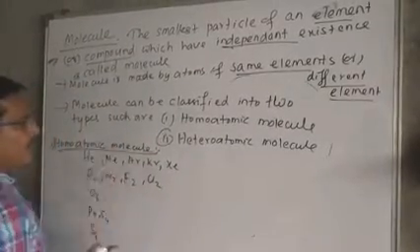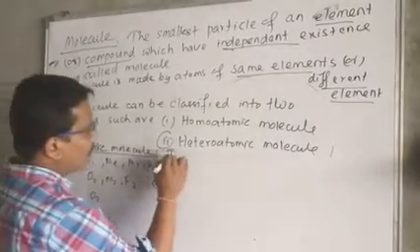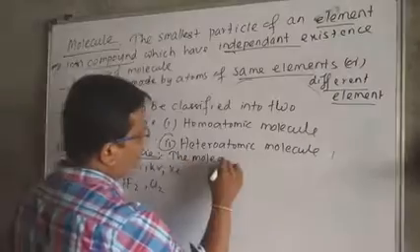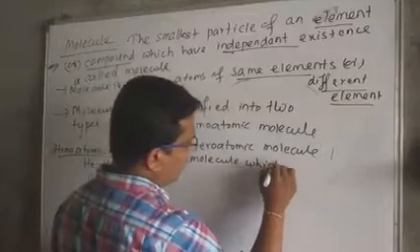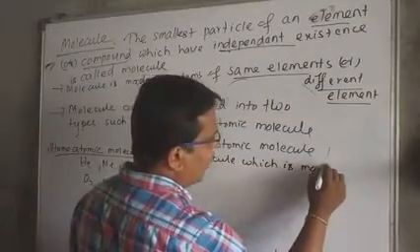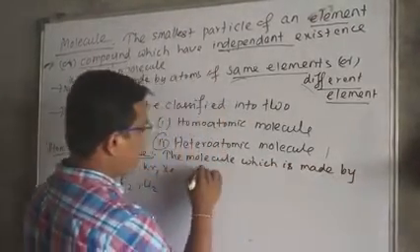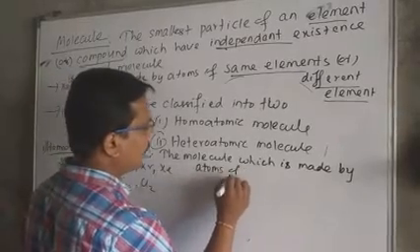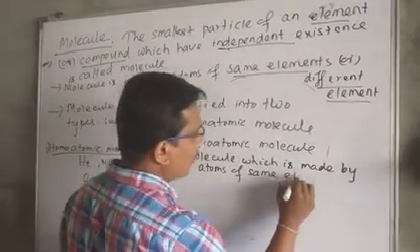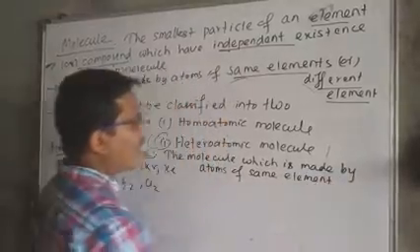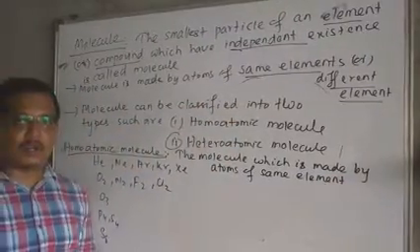So what will be the definition of homoatomic molecule? The molecule which is made by atoms of the same element is called a homoatomic molecule.